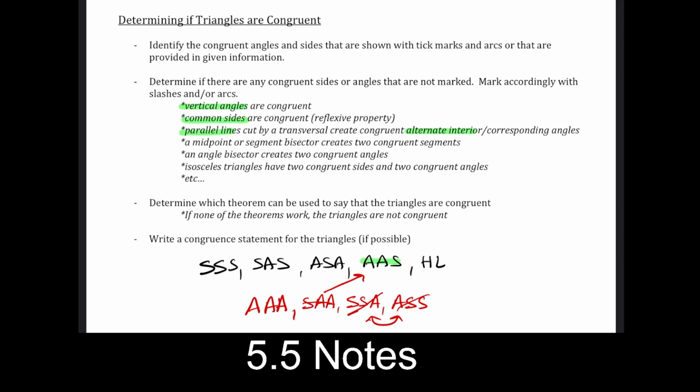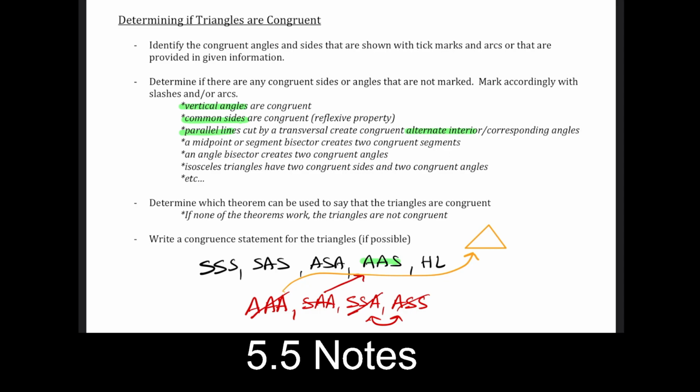The angle, angle, angle one also does not work, and I can show you why. Here's a very quick proof. Here's my first equilateral triangle. It's beautiful, okay? Just pretend it's equilateral. In an equilateral triangle, all the angles are 60, right? All three of those angles are 60.